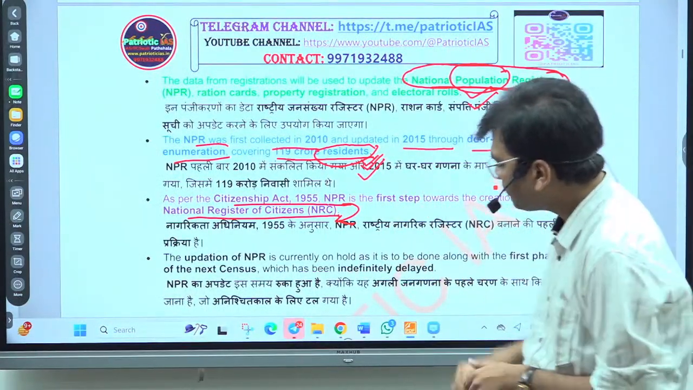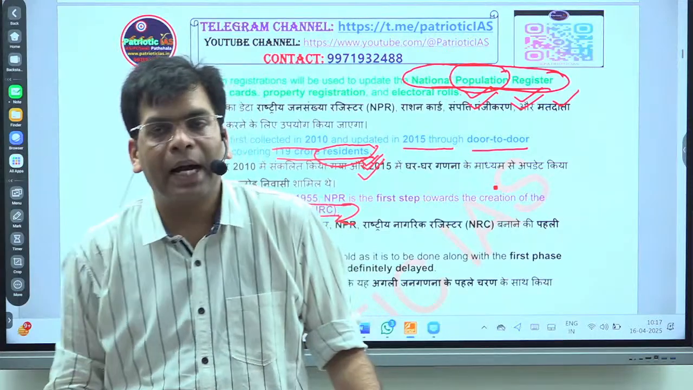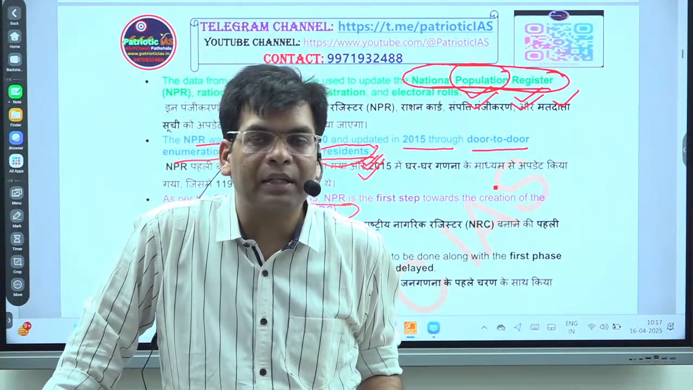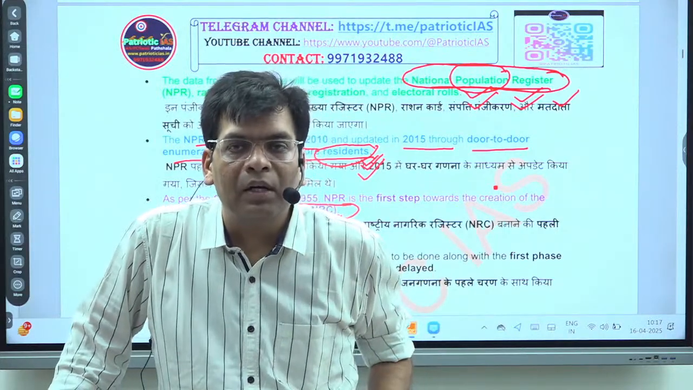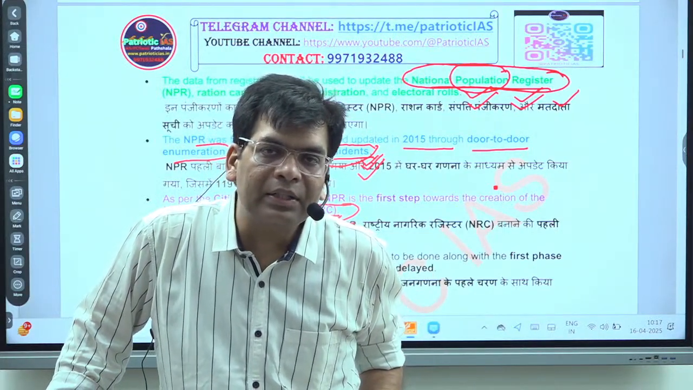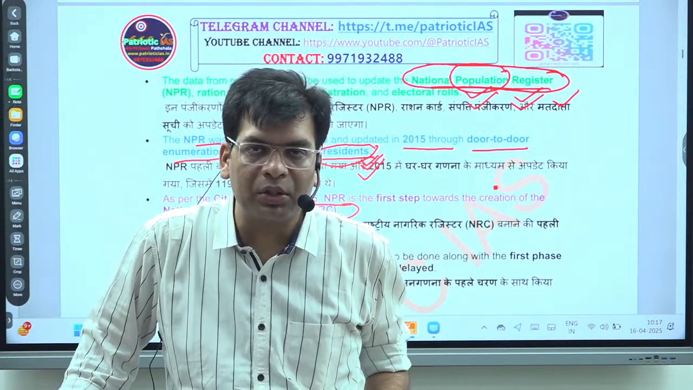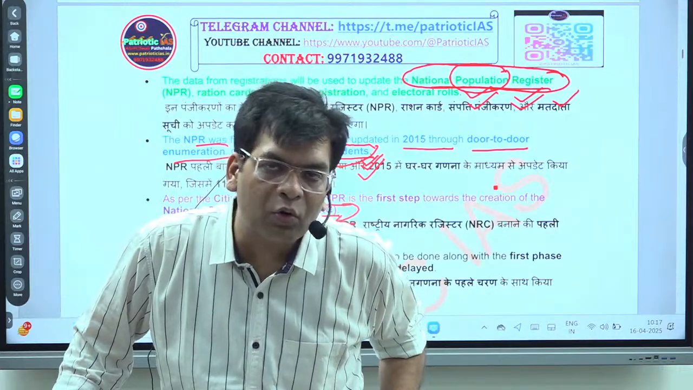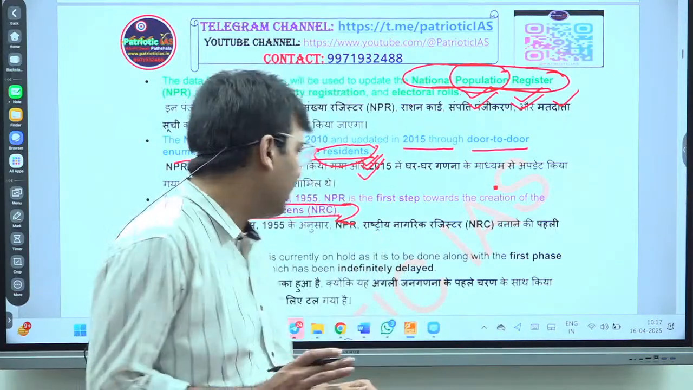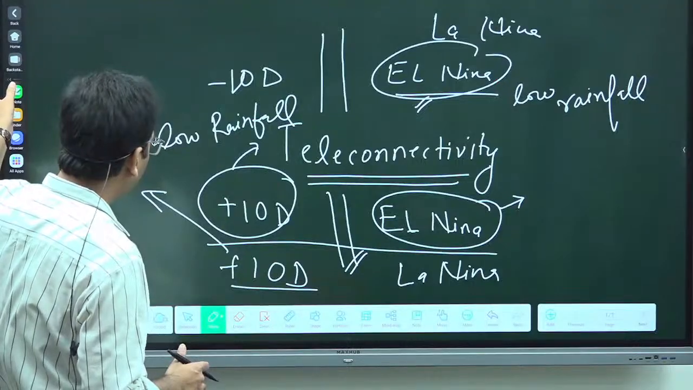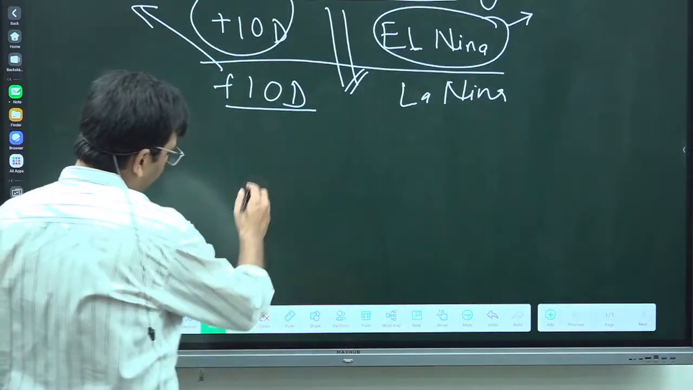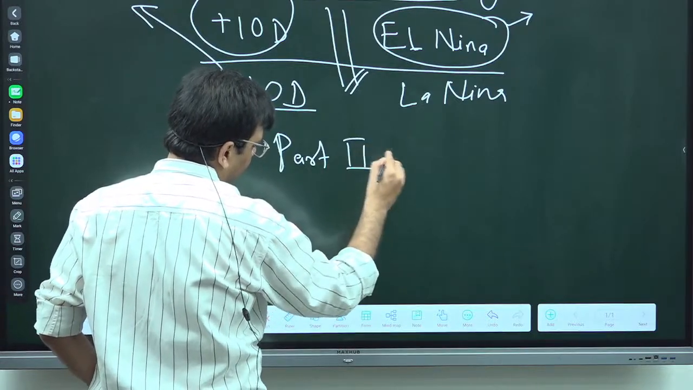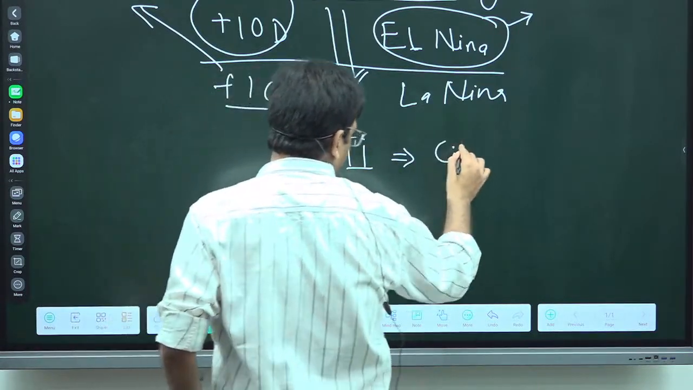Is it clear? You must know that citizenship is provided for under our Constitution, in Part 2 of the Constitution. Part 2 starts from Article 5 and goes to Article 11. So please remember this Article 5. First of all, Part 2 of the Indian Constitution talks about citizenship.